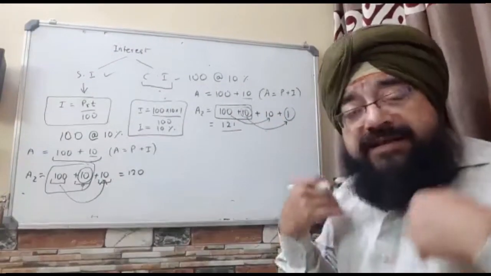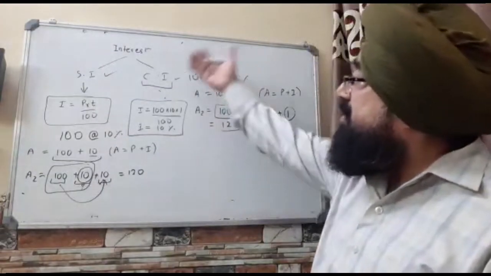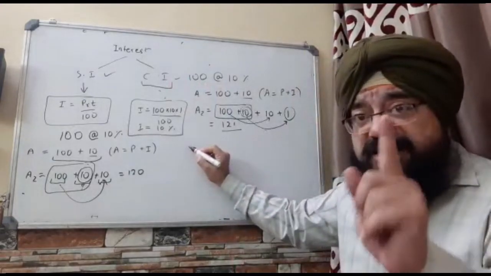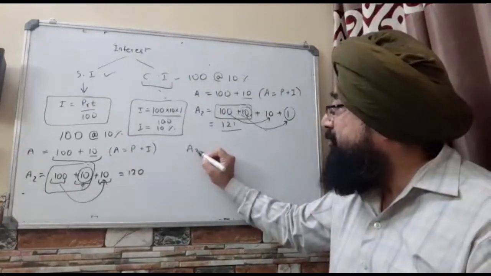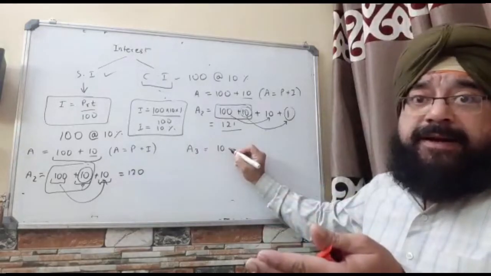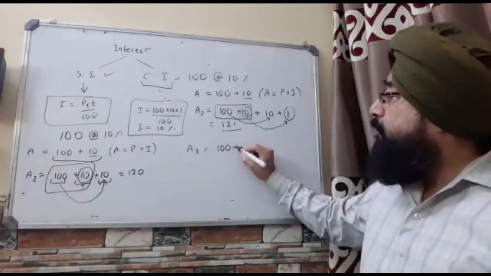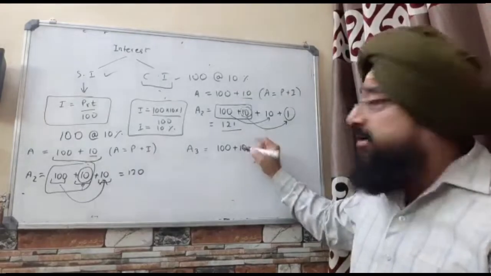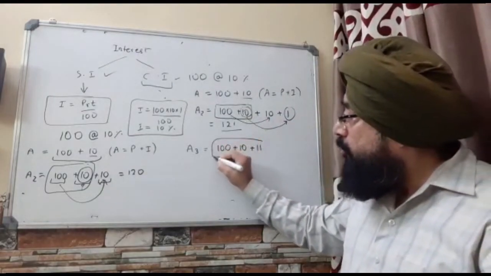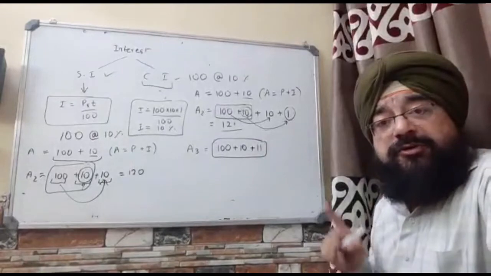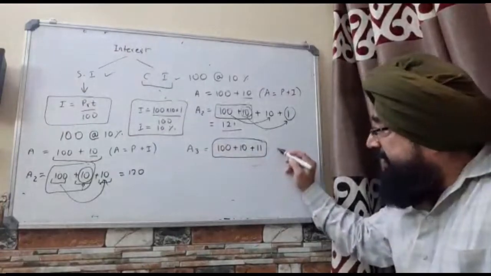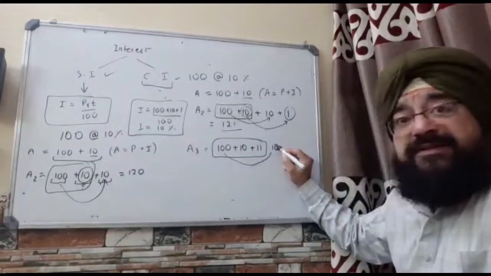Now, why has this happened? Why is this difference happening? Because it is compounding. Compounding has started. That is, had it been, I have still not explained anything, mind you. Had it been 3 years, so you owe him, and you have not returned him a single pie. So you owe him 100 rupee. Sir, 100 plus 10. You owe him that 10 rupee which you were holding, and now you are also holding this 11 rupee. Sir, plus 11. So you are holding this much money. You need to pay not only this much money but also the interest on this much money.